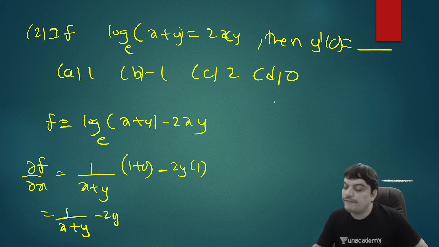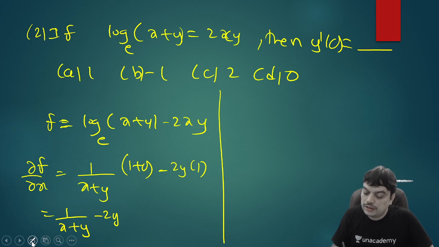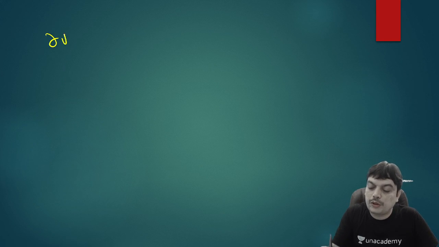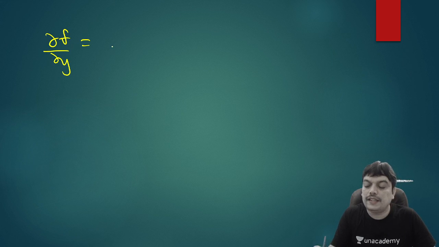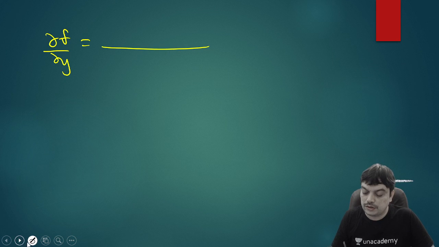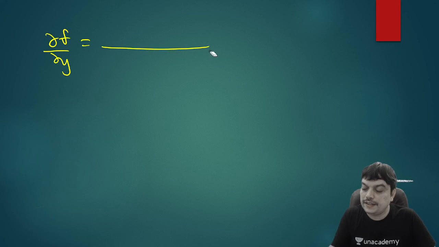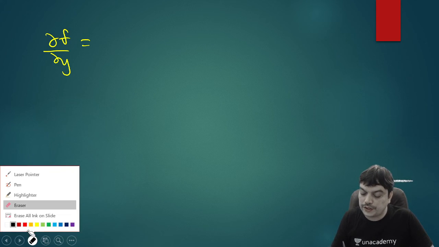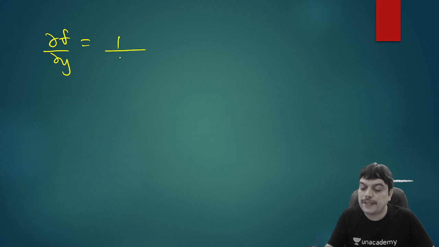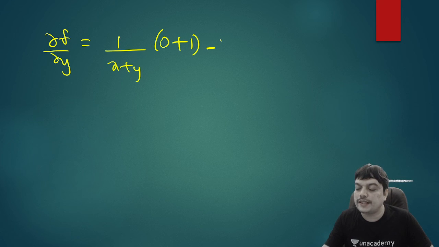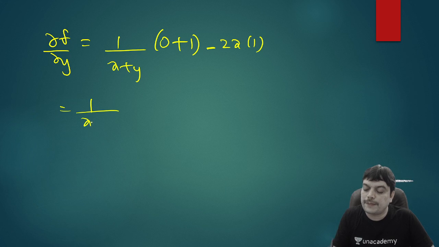Now we'll also find ∂f/∂y. Again, if you differentiate the log function, the derivative of log is 1/(x + y). When you differentiate x, you will get 0. When you differentiate y, you will get 1. And when you differentiate 2xy, 2x is a constant, derivative of y is 1. So it will be 1/(x + y) − 2x.